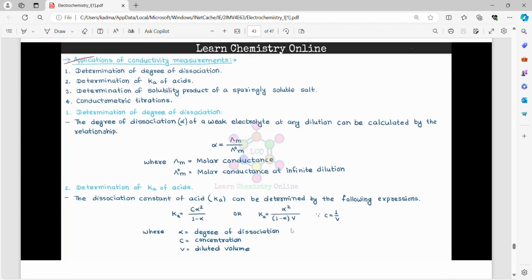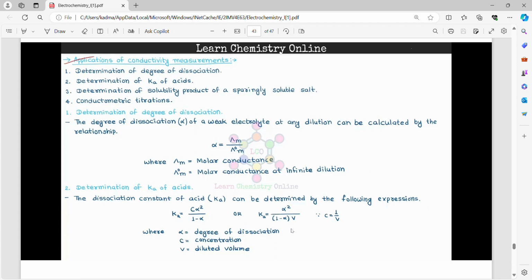Applications of conductivity measurements: determination of degree of dissociation, determination of Ka of acid, determination of solubility product of sparingly soluble salt, and conductometric titrations. Determination of degree of dissociation. The degree of dissociation of a weak electrolyte at any dilution can be calculated by the relationship alpha is equal to lambda m by lambda naught m, where lambda m is the molar conductance and lambda naught m is the molar conductance at infinite dilution.